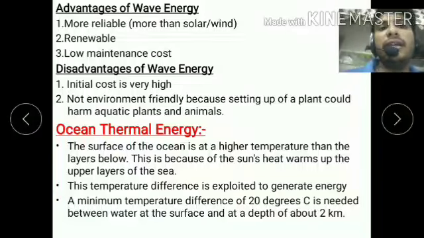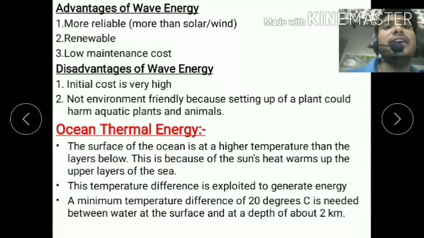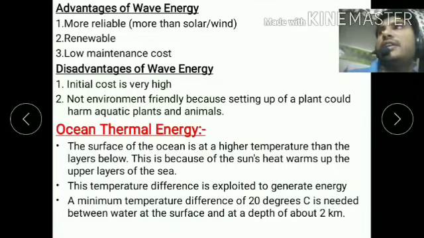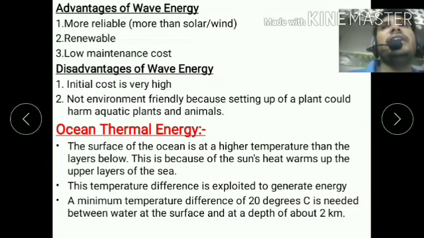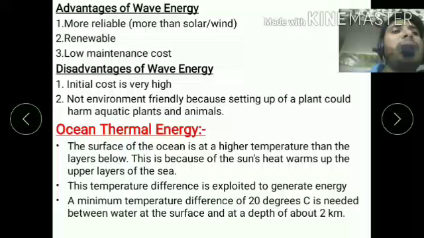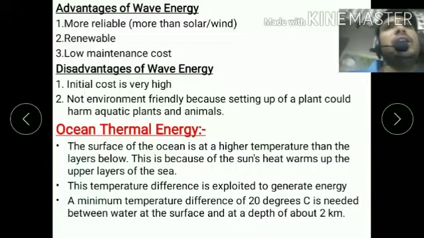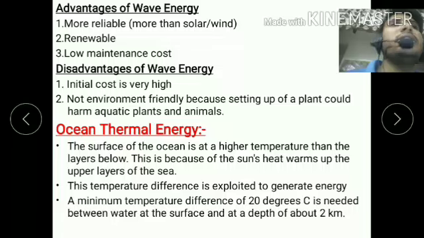It is a more reliable, renewable source with low maintenance cost. This is the importance of wave energy. The second point is the disadvantage of wave energy. The initial cost is very high, and it is not environmentally friendly because setting up the plant could harm the aquatic plants and the animals.